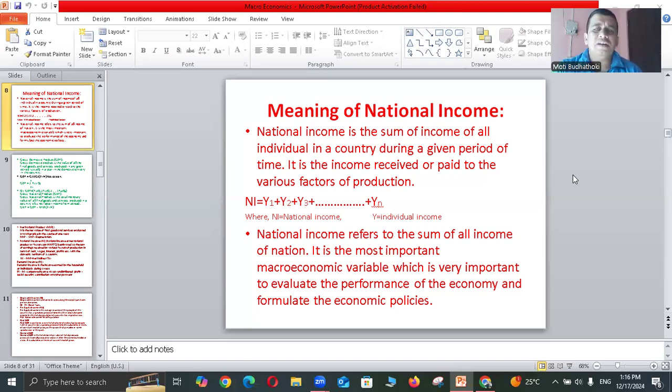That means national income is the income of the first citizen plus the income of the second citizen, the income of the third citizen, and up to the income of the last citizen. If we add all the incomes in one place, it gives the national income. National income refers to the sum of all income of a nation. It is the most important macroeconomic variable, which is very important to evaluate the performance of the economy and formulate the economic policies.